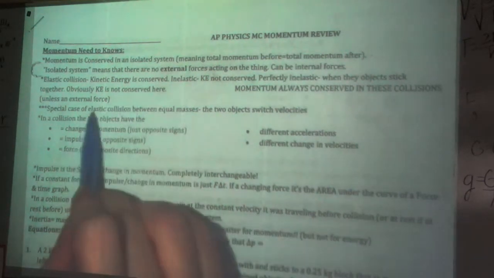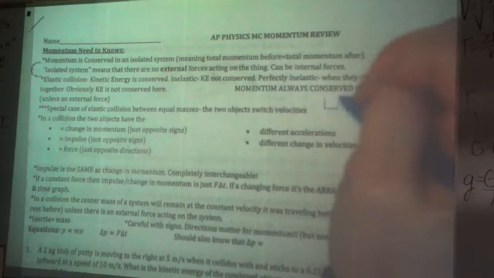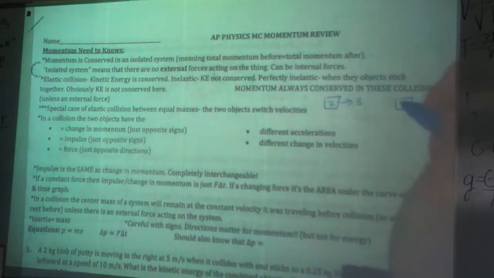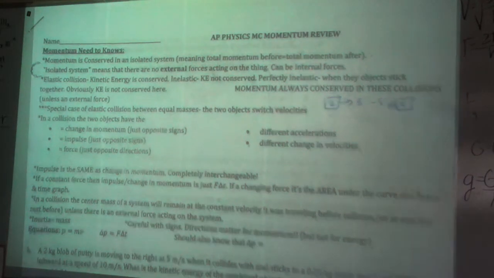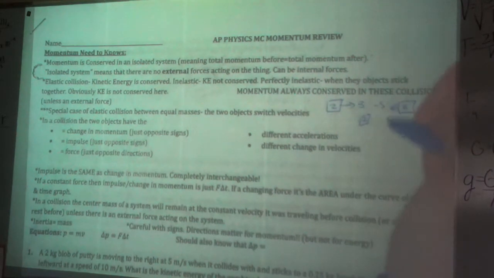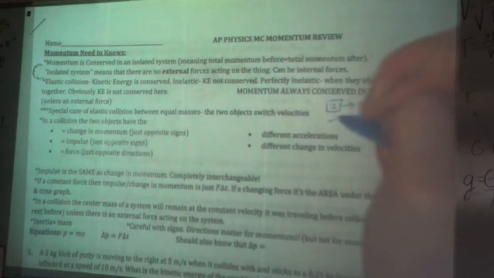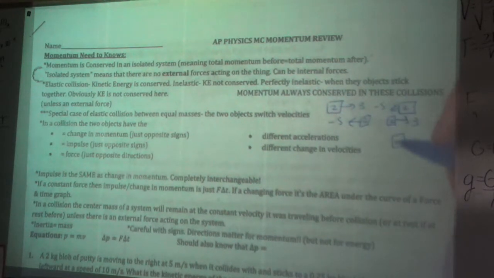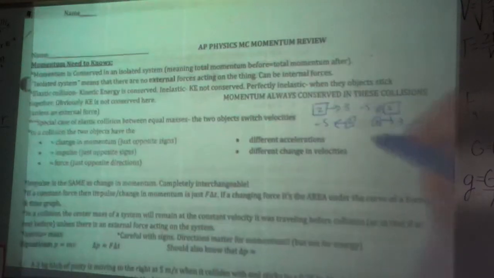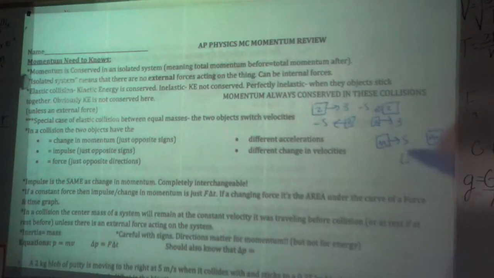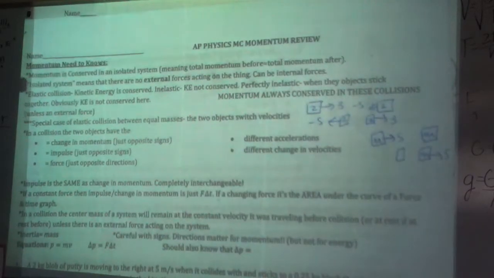Special case of elastic collision: if you have two equal masses, say a mass of 2 coming in at 3 and a mass of 2 coming in at -5, when these two hit, if it is a perfectly elastic collision, then they literally just switch velocities. So this will go at 3 and this one will go at -5 now. Or if this one is hitting something at rest, if it's 5 and M, now this one stops and this one goes off at 5 because they literally just switch velocities.